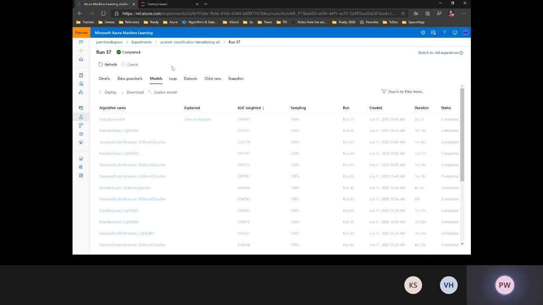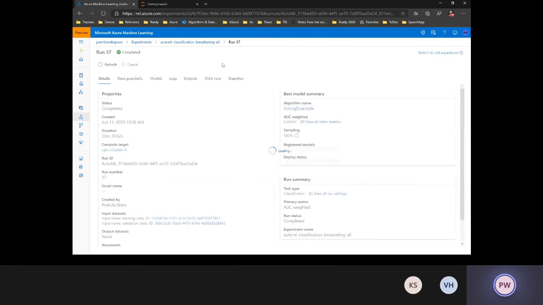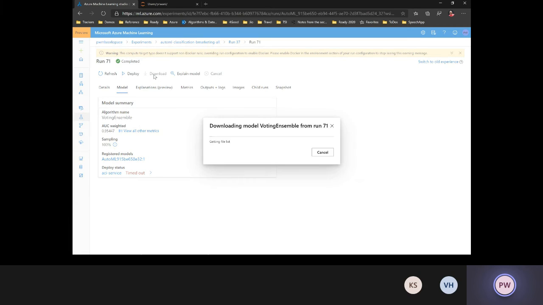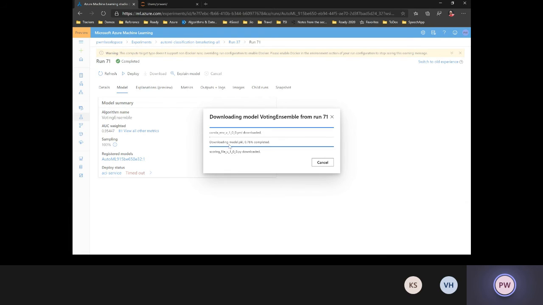Okay, so while that is loading up, let's look at what was the best model that was done, right? For this voting ensemble model, I can go ahead and download this model. If you see, there is a model.pickle file that is getting loaded, a scoring.py file, and a conda environment.yaml. This is just telling me all the different conda or pip dependencies that I need to install before I can use this scoring file and this model pickle file.